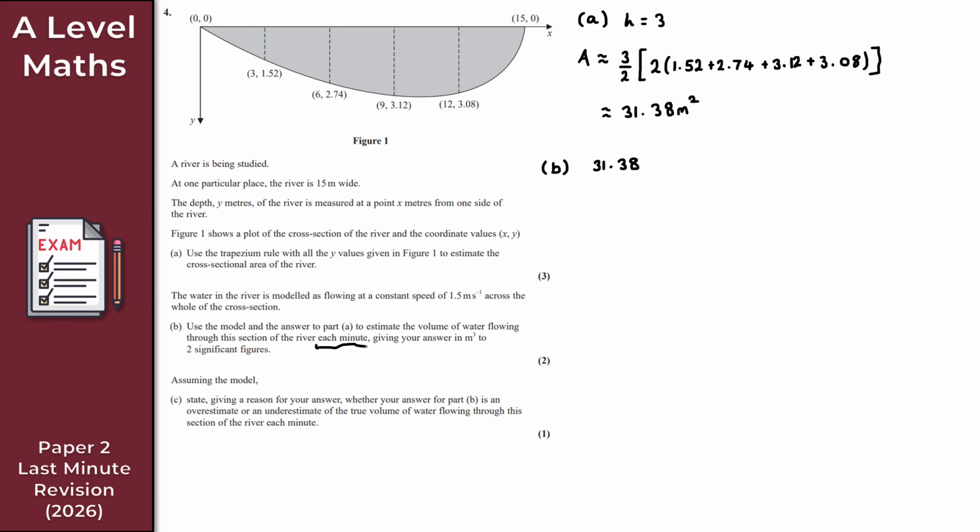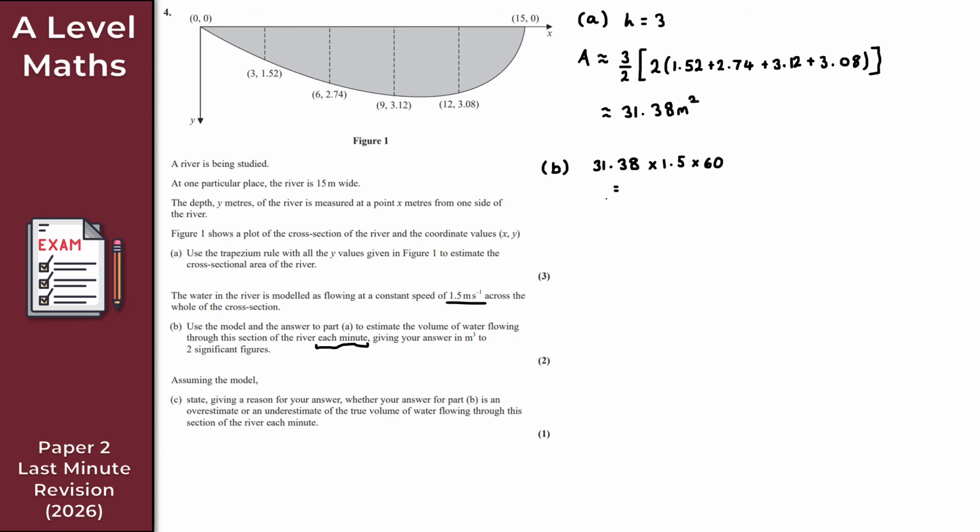This is given as meters per second, so you do need to be careful. I'm going to times this by 1.5, but then, because this is meters per second, I times that by 60 because we want this for each minute, and there are 60 seconds in a minute. So I times that by 60, just like that.